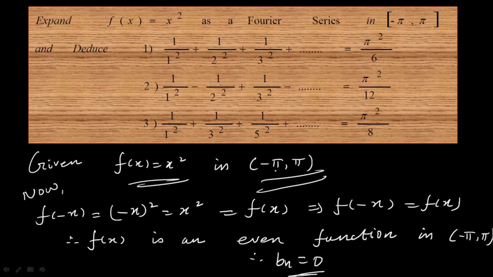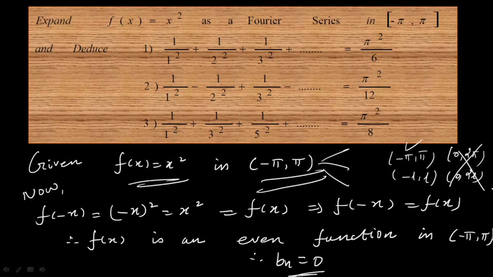So if the function is defined at an interval minus pi to pi, it means we have three cases. Either it is even or odd, or neither even nor odd. The case of even and odd function arises only for the interval of type minus pi to pi or minus L to L. But the case of odd and even doesn't hold for the intervals of type 0 to 2 pi and 0 to 2L. So the interval is a must for determining the general Fourier series for the given function.